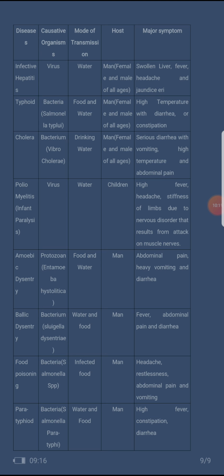Their mode of transmission: is it by water, is it by food, by drinking water, and their host, those living things these causative organisms really affect are their host. Now, what are the symptoms you are going to see in their hosts for you to know that yes, truly these organisms have infected them? So these are the symptoms.